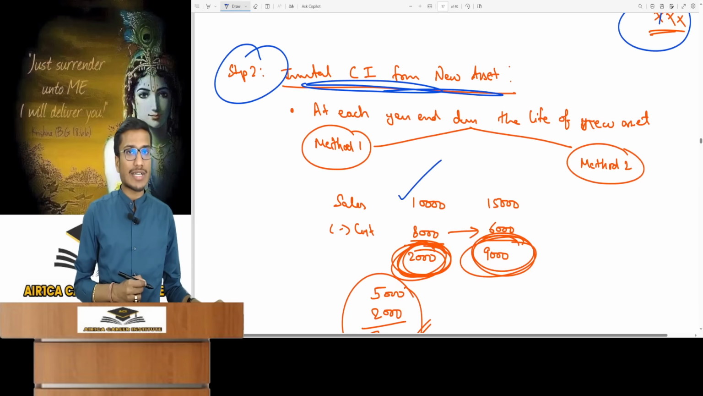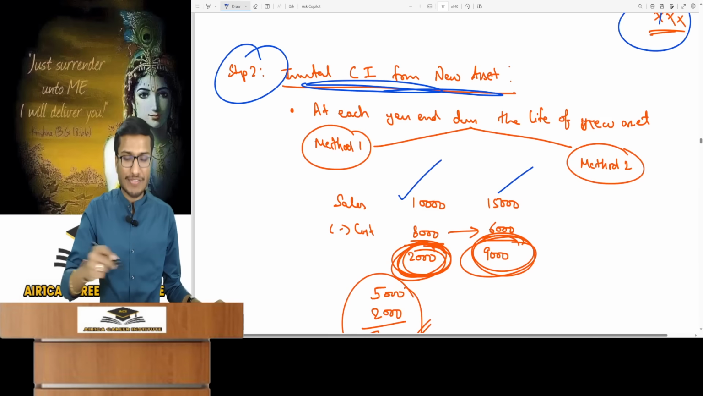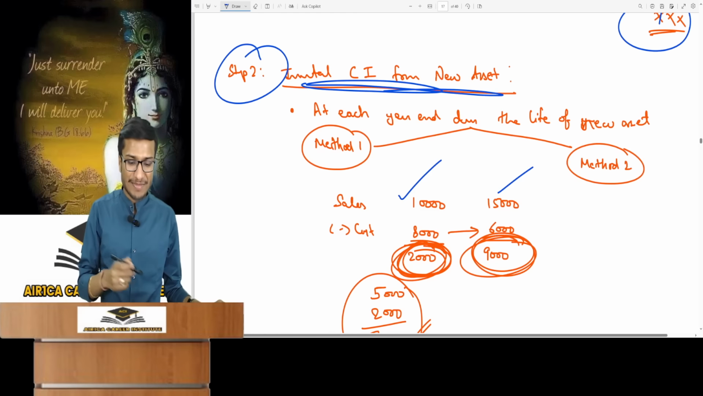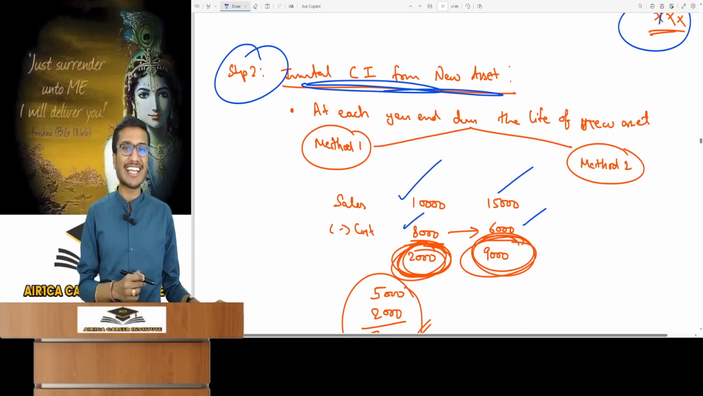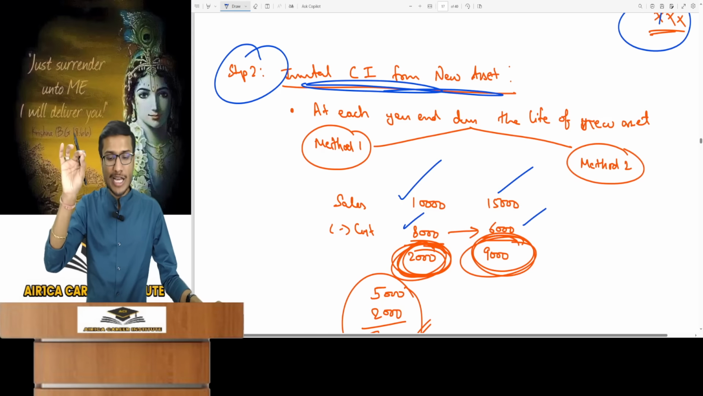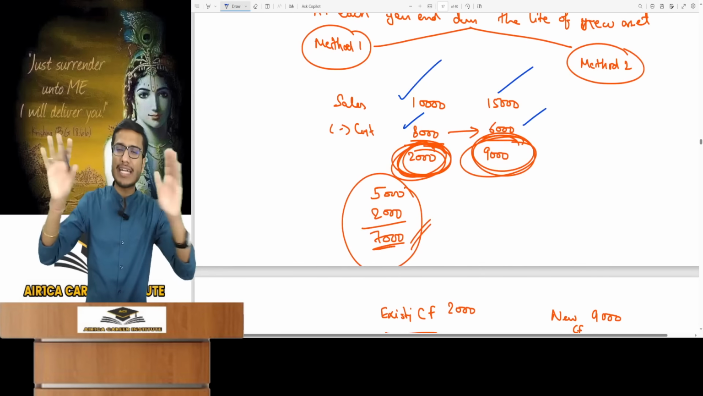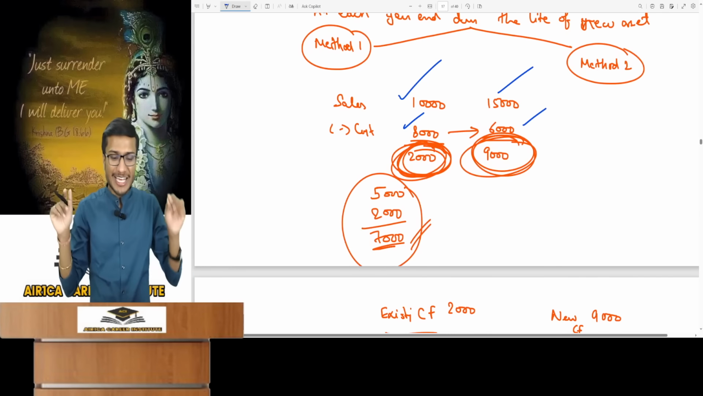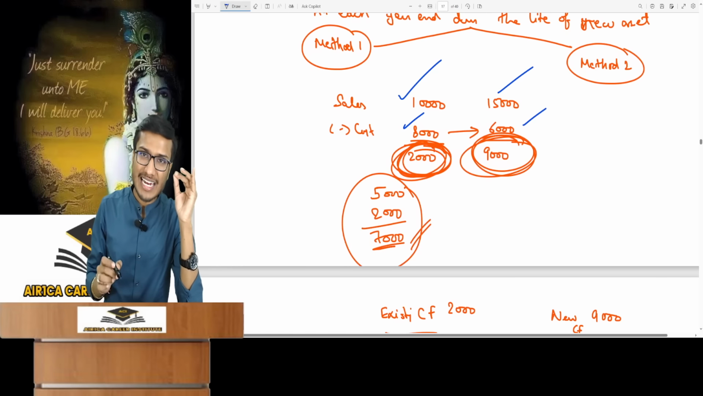Suppose sales from the old asset is 10,000 and the new asset is 15,000, which is up by 5,000. And the cost with the old asset was 8,000. With the new asset, the cost will be 6,000. This means there's a 2,000 saving in operating cost. So for simplicity, assume no other changes in depreciation and tax. So the total savings from method 1, the incremental cash flow, is plus 7,000.